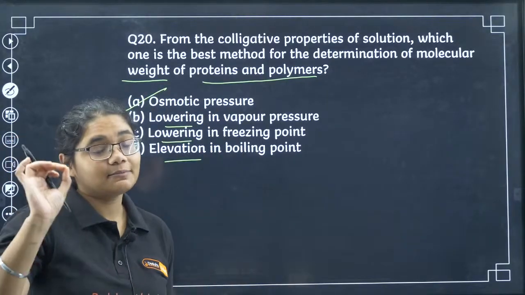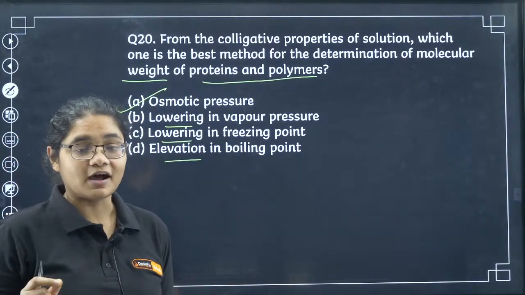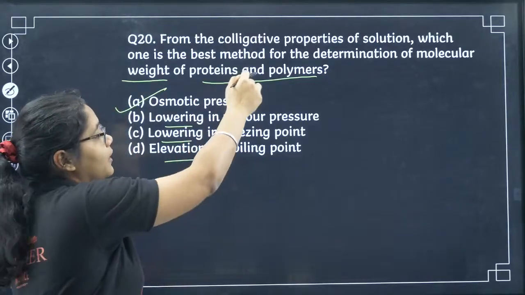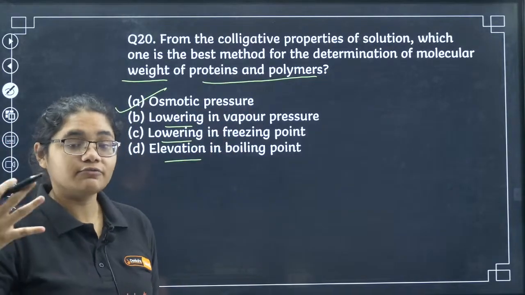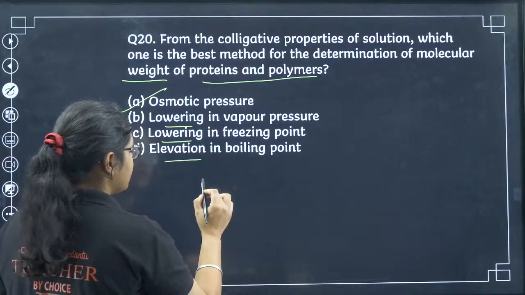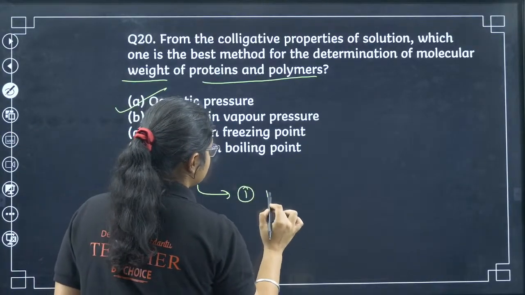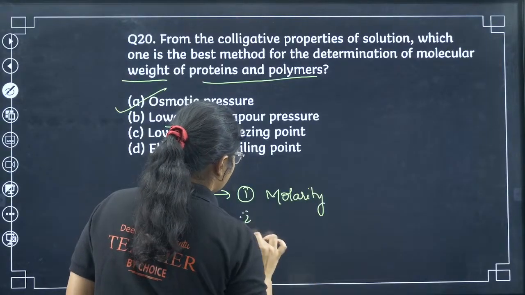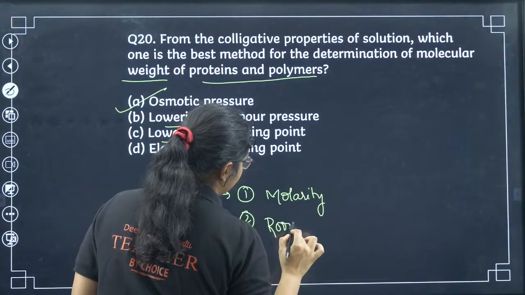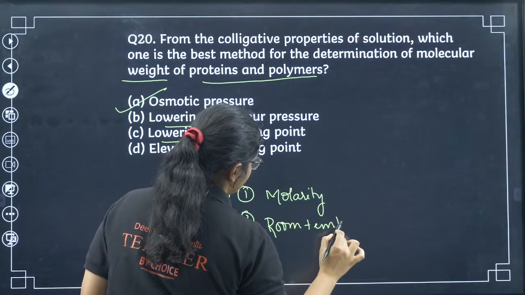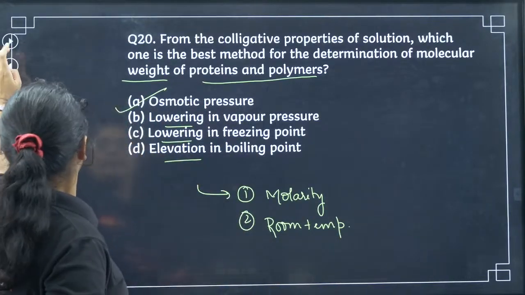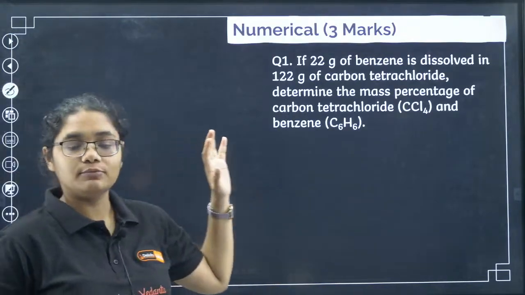Now here a 3 marker or 2 marker question can be asked: why osmotic pressure only can be used to measure the molecular masses of macromolecules. So here there are 2 reasons. The first one is it uses molarity. The second one is it can be calculated at room temperature. So please remember these 2 important points. Okay, 20A.